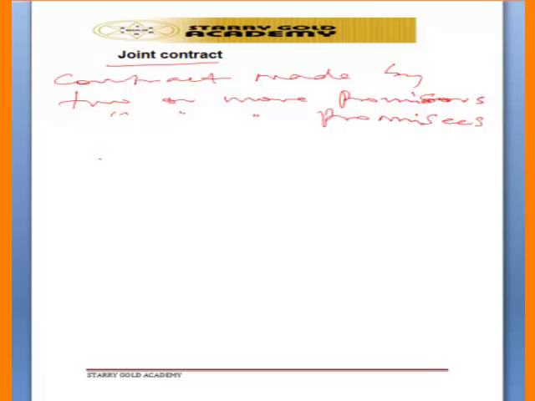So that means that it is not only Mr. A, it is not only Mr. A and Mr. B, it could be Mr. A, Mr. B, Mr. C, entering into a contract with Mr. X, Y, Z. So that is what we call a joint contract.